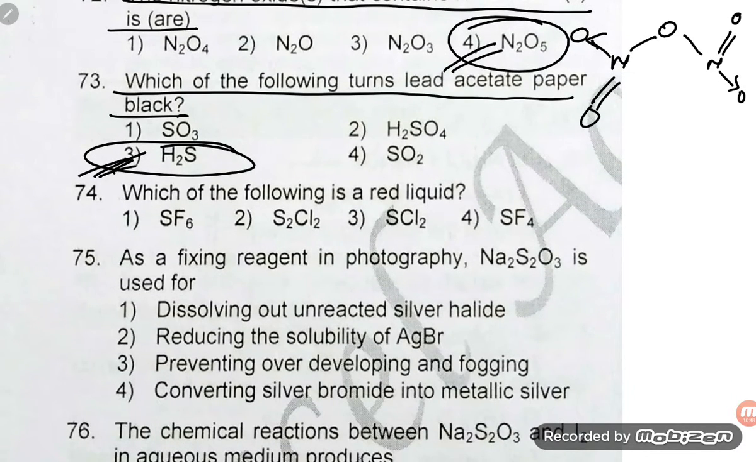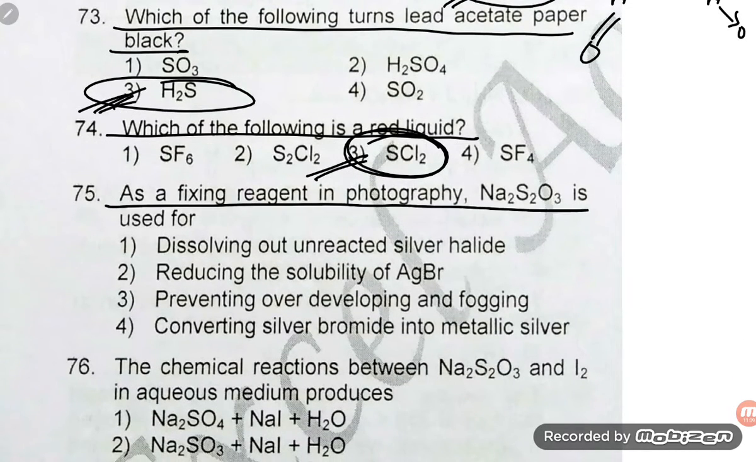Now move to question number 74. Which of the following is a red liquid? So SCl2 is a red liquid, that is option number 3rd. SCl2 is a dark red liquid with foul odor. Okay, now let us move to question number 75.